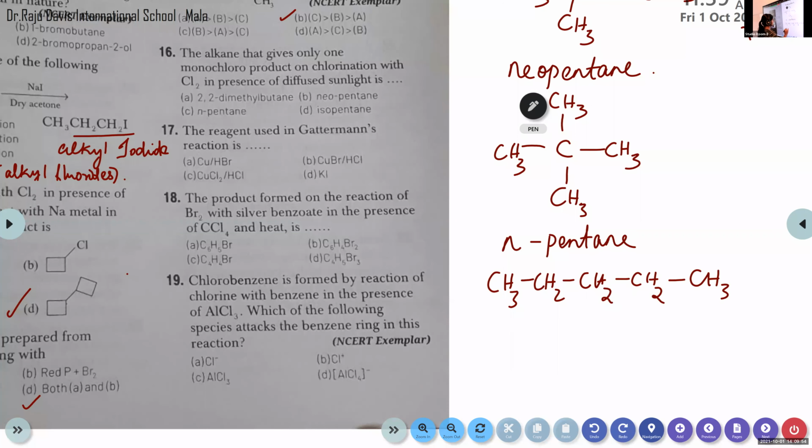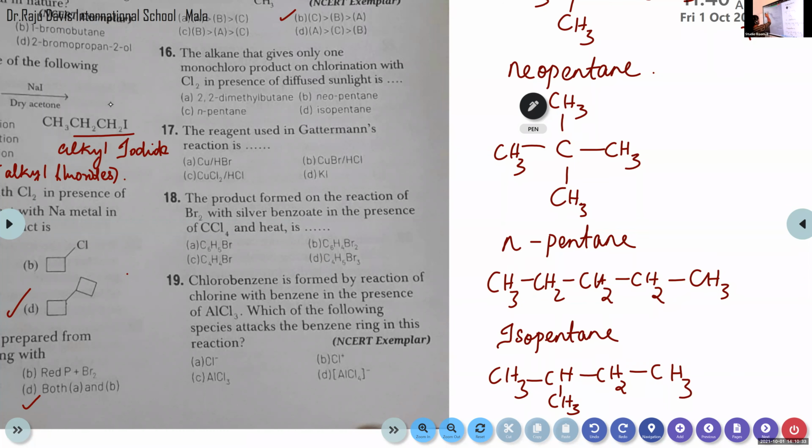And the last one is isopentane, that is CH3, CH, CH3, CH2, CH3. So these are the 4 structures.